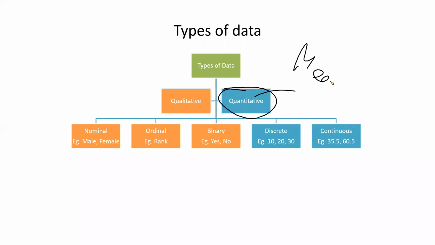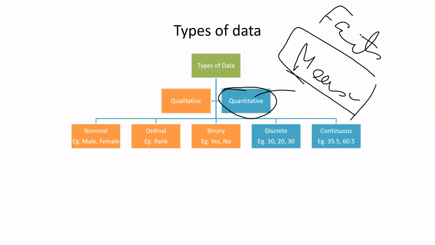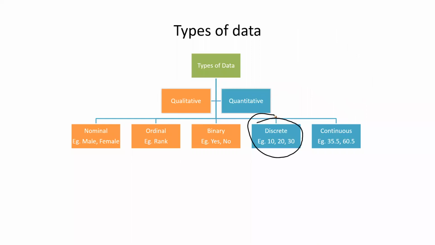If you remember, we had a discussion about Tableau, where we were giving this name as measures. If you remember, in SQL, we talked about facts. So these are the facts, right? So I can say these are the dimensions, these are the facts, these are the dimensions, these are the measures, like different names, but the meaning is the same. Now here I have quantitative data, again of two types. The first type is discrete, the second type is continuous.